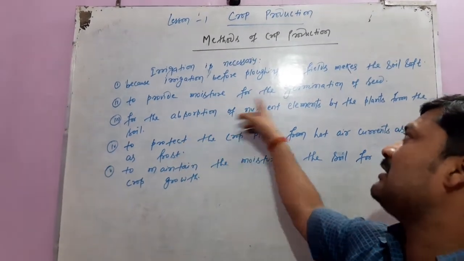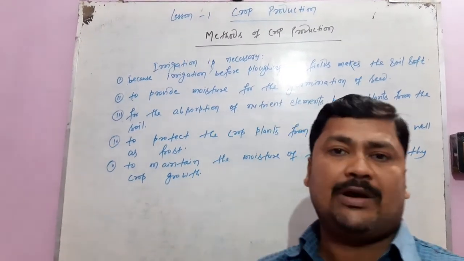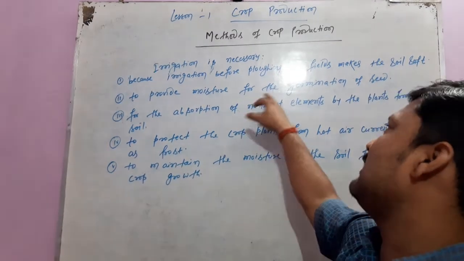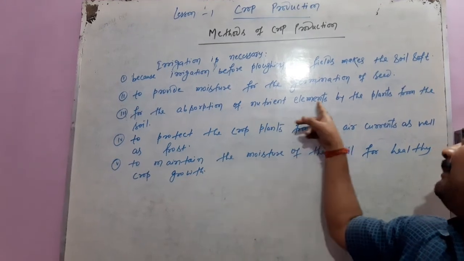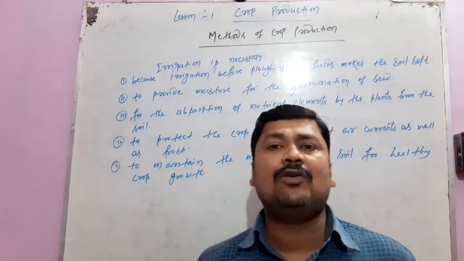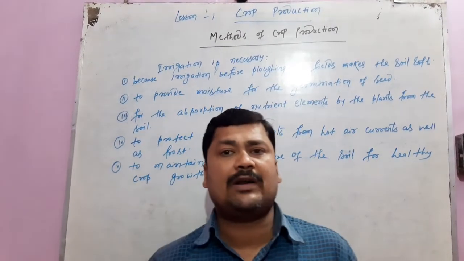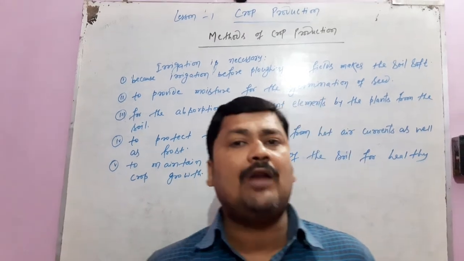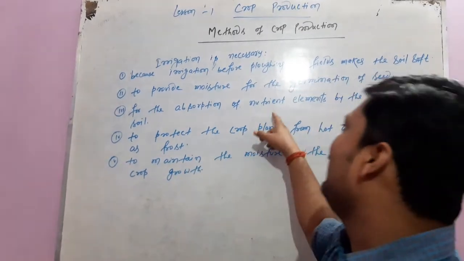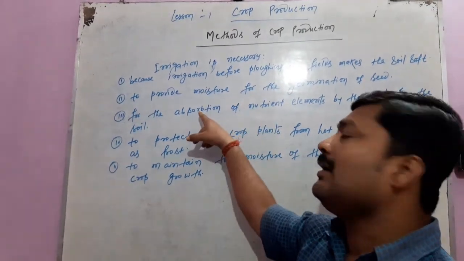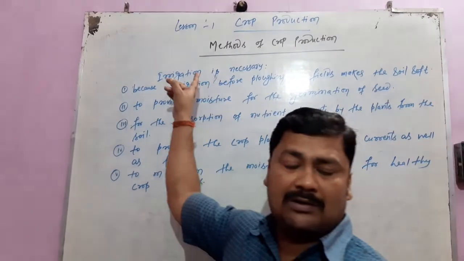Second, to provide moisture for germination. As we know, without the presence of water, seeds cannot germinate well in soil. So to provide moisture for the germination of seeds, irrigation is necessary. Third, for the absorption of nutrient elements by the plants from the soil. As we know, all inorganic manures like potassium, phosphorus, nitrogen are easily dissolved in water. So when they dissolve in water, this water is easily absorbed by the soil, and through the soil these nutrients reach the plants. So for the absorption of nutrient elements by the plants, irrigation is necessary.